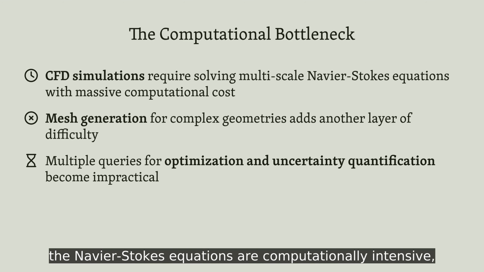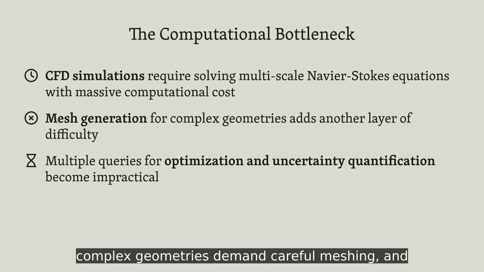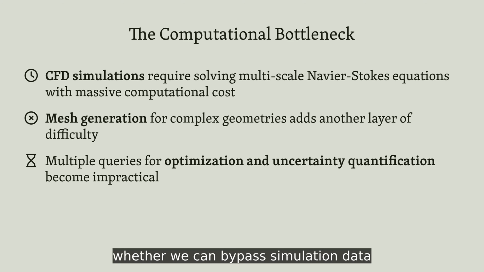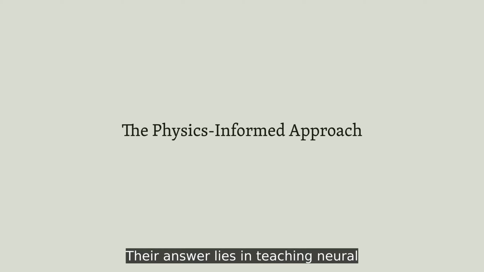The Navier-Stokes equations are computationally intensive. Complex geometries demand careful meshing, and applications requiring hundreds or thousands of simulations become infeasible. The authors ask whether we can bypass simulation data entirely. Their answer lies in teaching neural networks the physics itself.